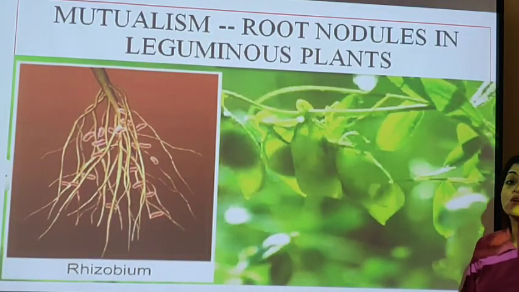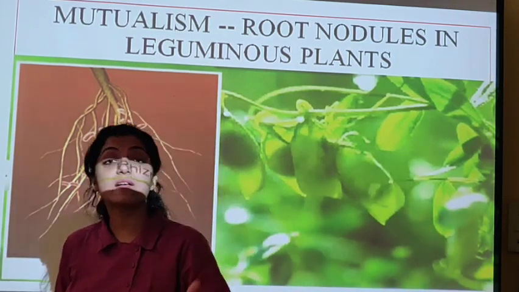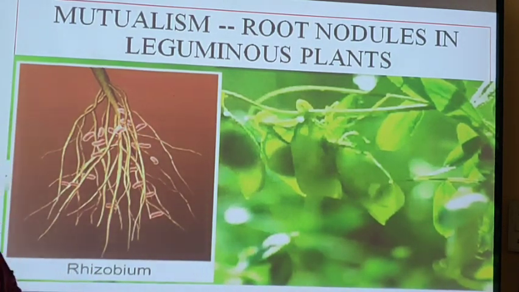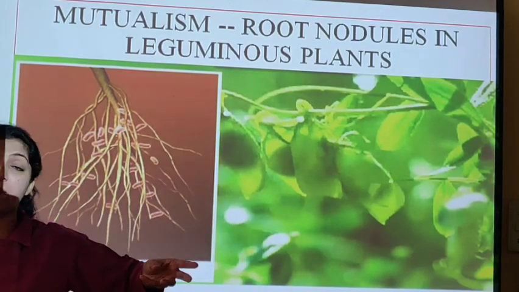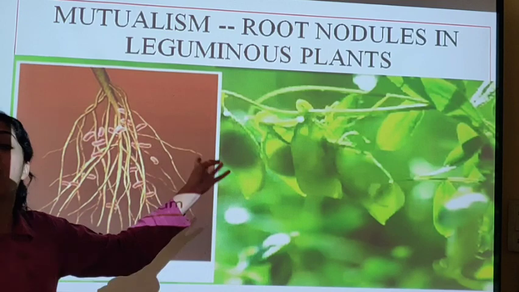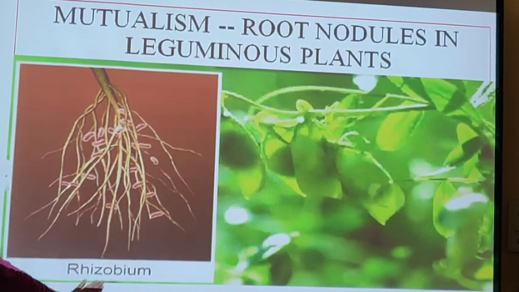Next, root nodules in leguminous plants. हमने ये भी देखा है in microbes in human welfare. We have seen leguminous plants. Legumes means हमारे pulses, हमारे grams, peas, beans. All these leguminous plants, they have rhizobium over here. We have seen the symbiotic association of rhizobium with the roots of leguminous plants.